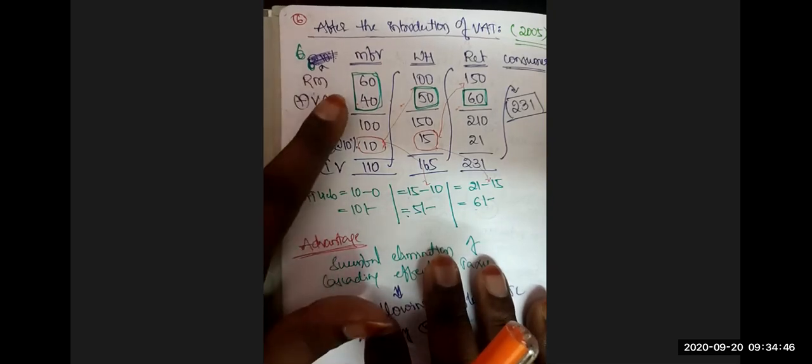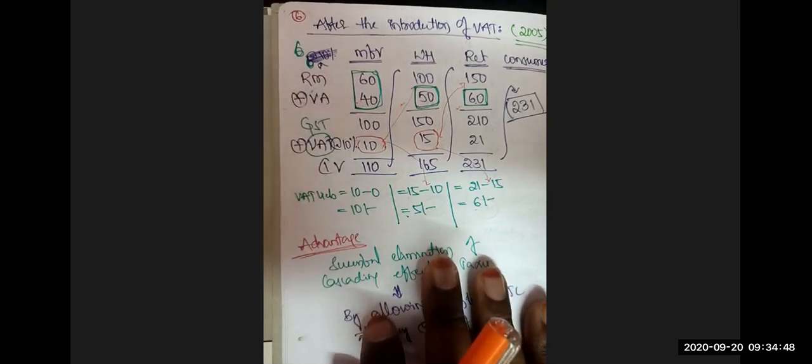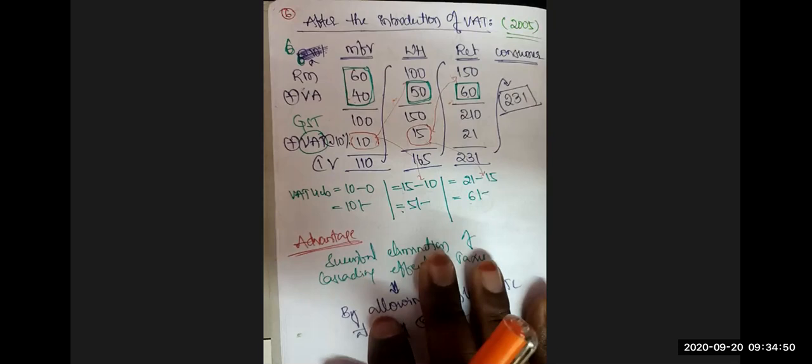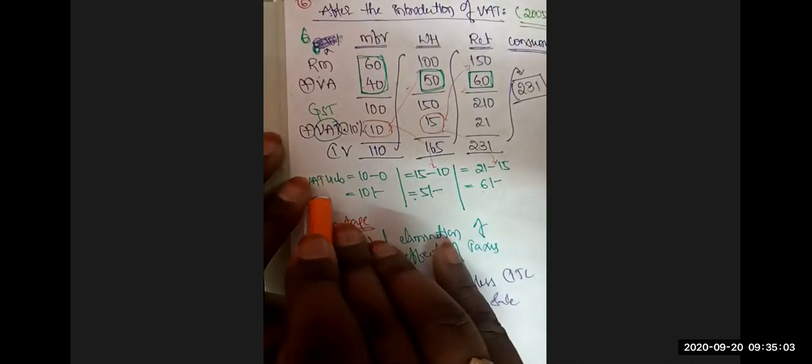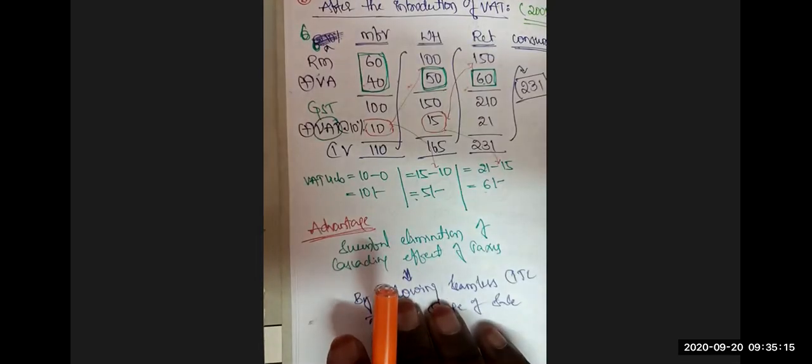The manufacturer is the first stage supplier. For the first stage supplier, there will be no input tax credit. So, whatever output tax the manufacturer has collected by selling the goods to the wholesaler, that entire output tax becomes a VAT liability of the manufacturer. He will remit the same to the state VAT department. Right now, he is a first stage supplier, and a first stage supplier won't get any input tax credit.